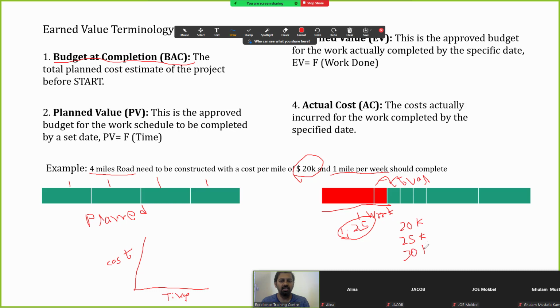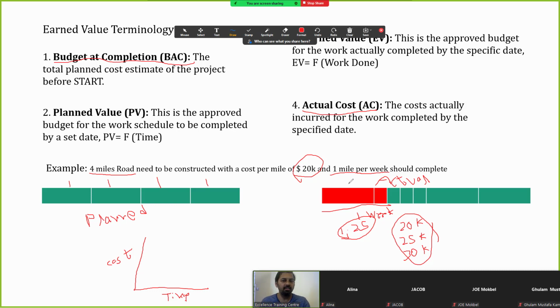This 20, 25, and 30K is the actual cost, which we are going to take from our project itself. So there are 3 different scenarios. We can define and draw a graph and calculate the earned value, and it might come out greater than 1, less than 1, or equal to 1.